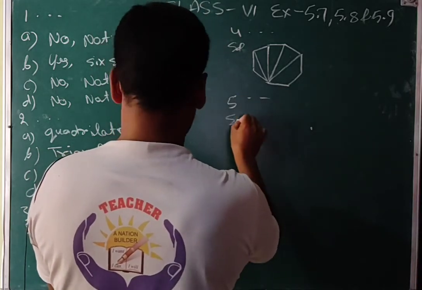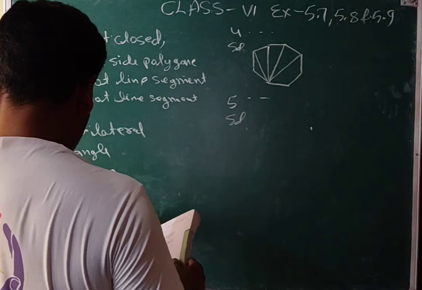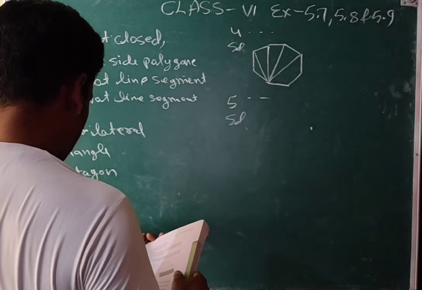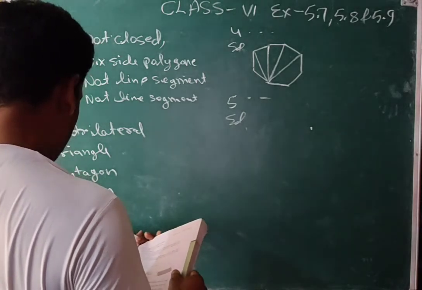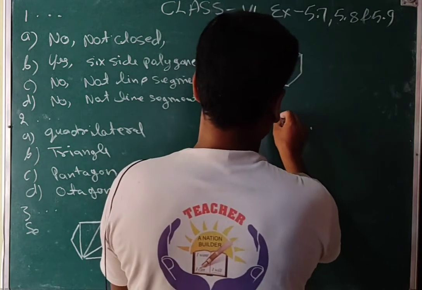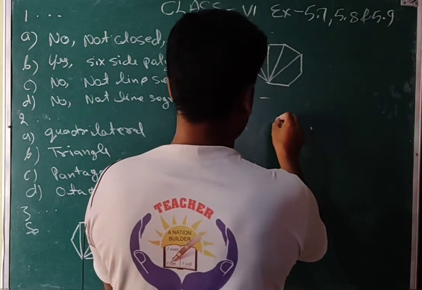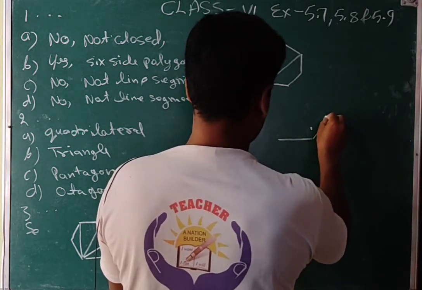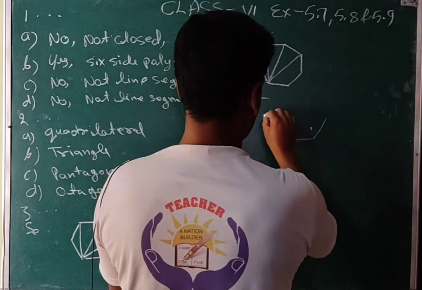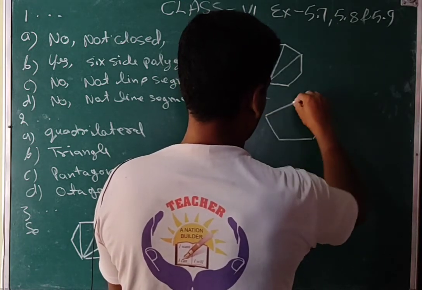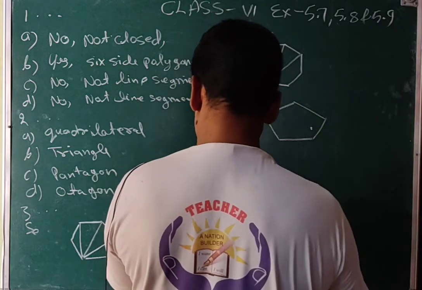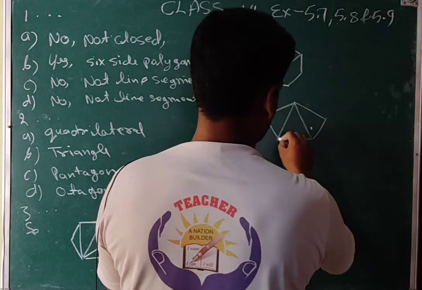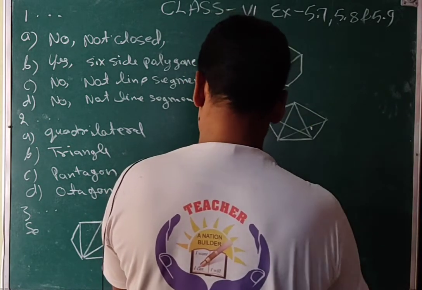Fifth: a diagonal is a line segment joining any two vertices of a polygon and is not a side of the polygon. Draw a pentagon. Pentagon means which has 5 sides. 1, 2, 3, 4, 5. That is a pentagon. And diagonals also we can join. That is a diagonal. This one also can be joined. This one also can be joined.